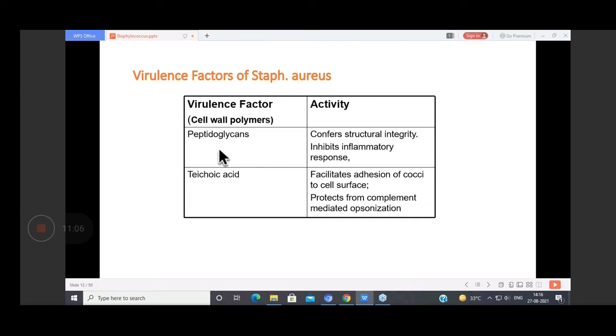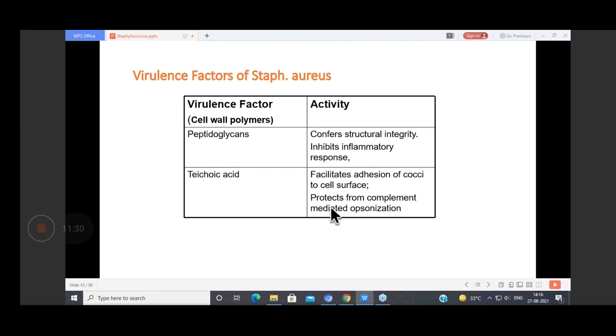This peptidoglycan confers integrity to the cell and maintains the shape of the bacteria. Apart from that, it inhibits the inflammatory response of the body, and it also has endotoxin activity.